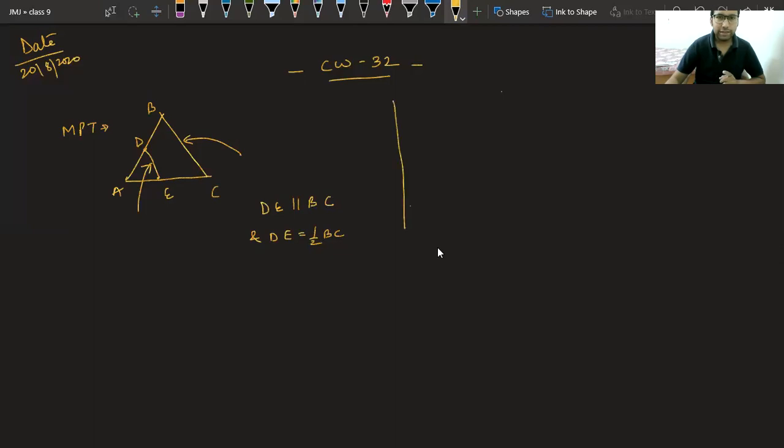And second is the converse of the midpoint theorem, which is similar but a little different. In this case, given to you is one midpoint, suppose it is D. We say the line starting from the midpoint of one side, going parallel to the second side, will bisect the third side. That's it. This is your converse of the midpoint theorem.